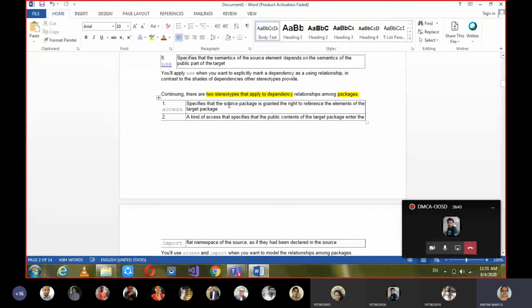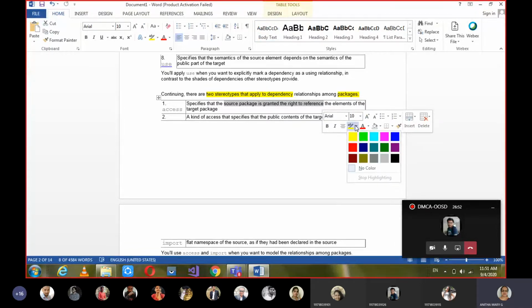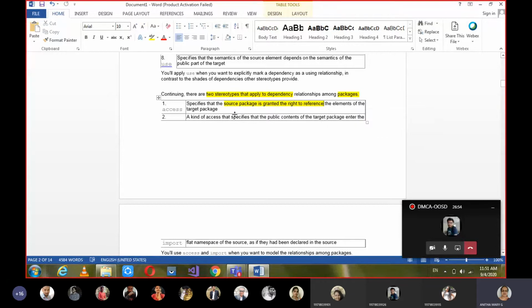Access means the source package is granted the right to reference the elements of the target package. Then we call it access. And when we use import, it specifies that the public contents of the target package enter the flat namespace of the source as if they were declared in the source itself.